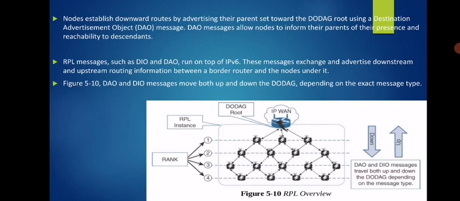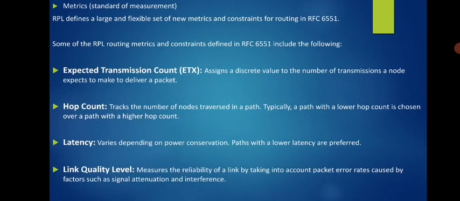Figure 5.10 shows the DIS, DAO and DIO messages, which move both up and down the DODAG depending on the exact message type. This figure shows how these messages are utilized.